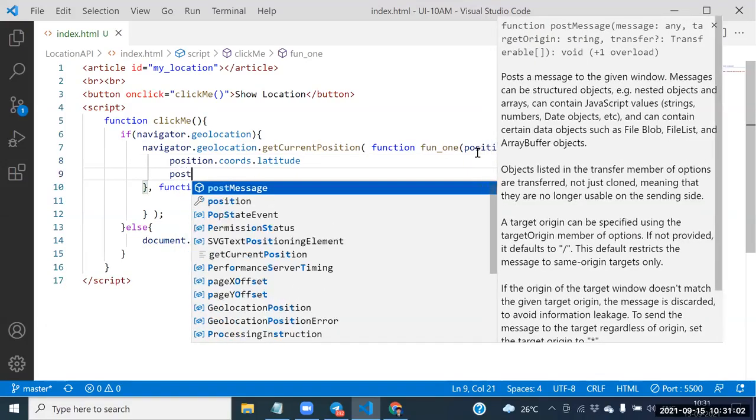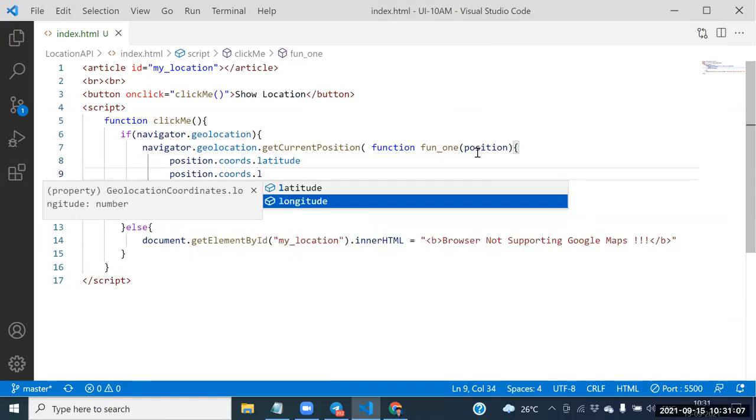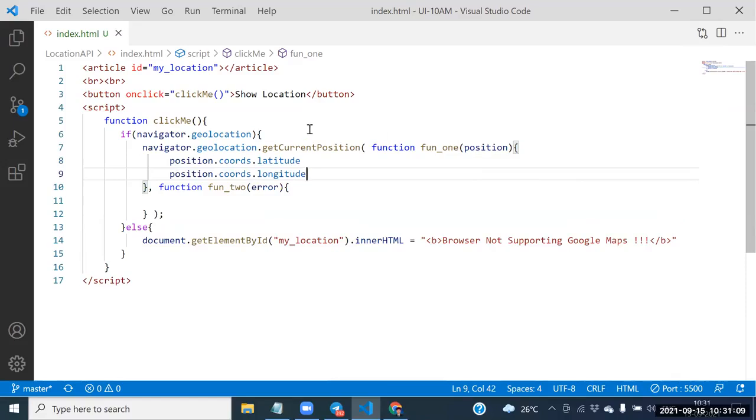Position dot coords dot latitude. Position dot coords dot longitude. So automatically we can get the latitude here, and next we are able to get the longitude also.